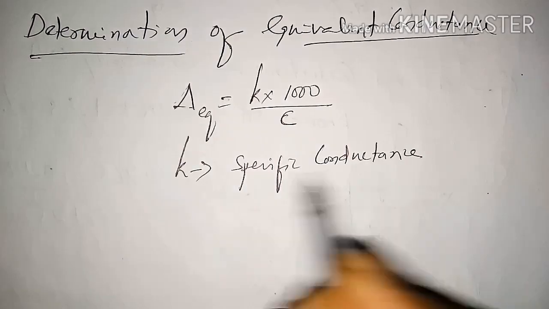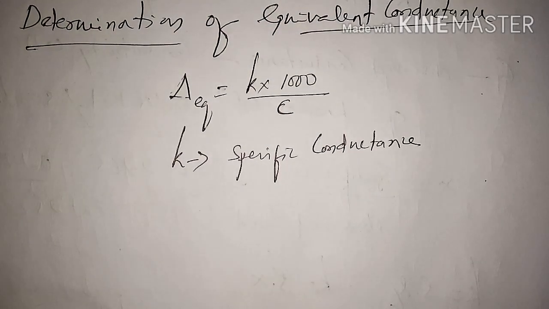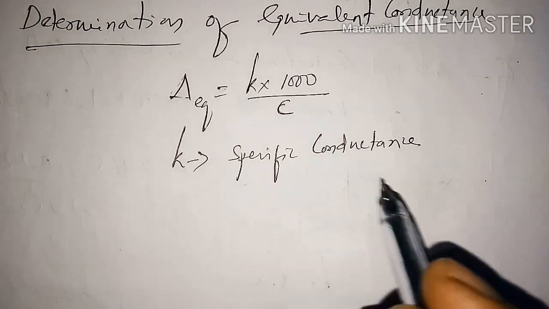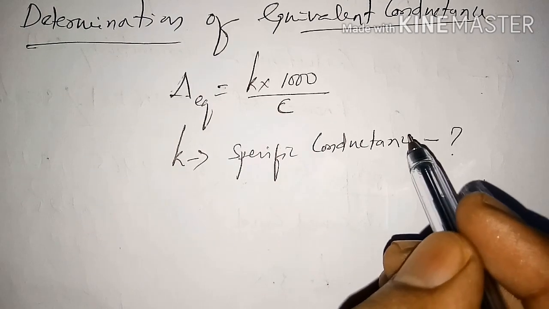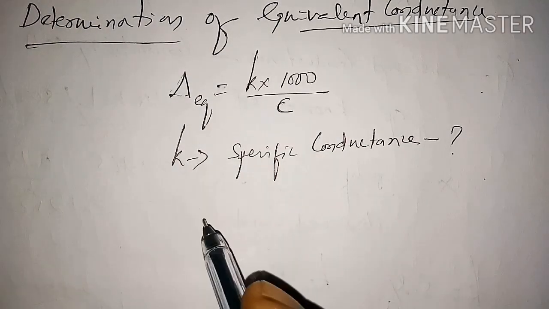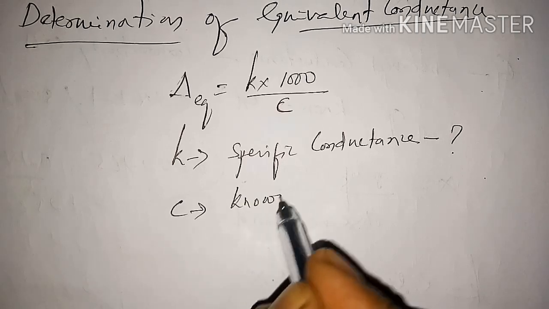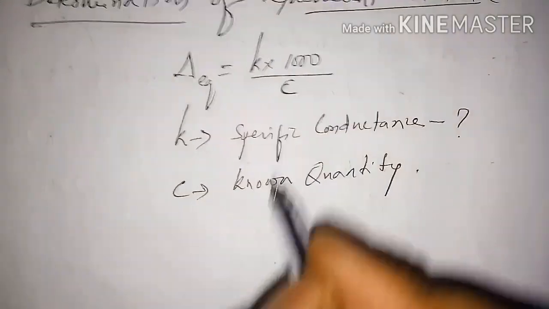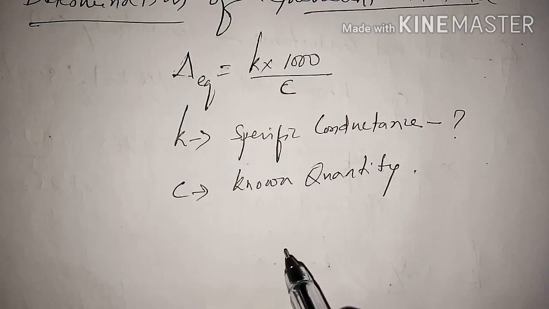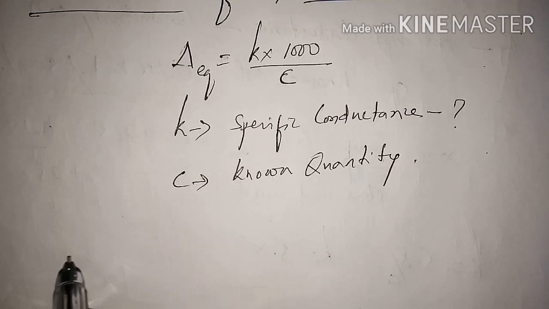So in order to calculate the equivalent conductance of a given solution, we need to determine the specific conductance of that solution. The concentration is a known quantity that we are going to prepare. Now to calculate the specific conductance,